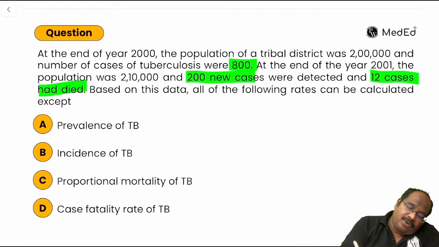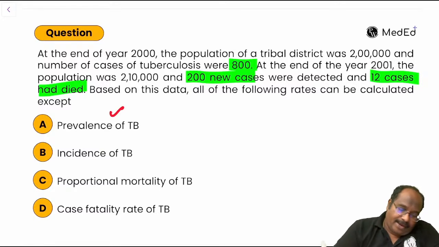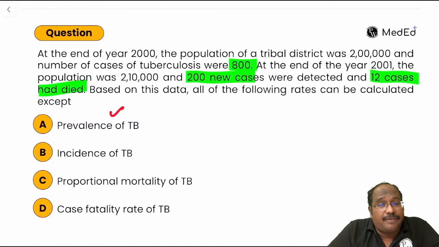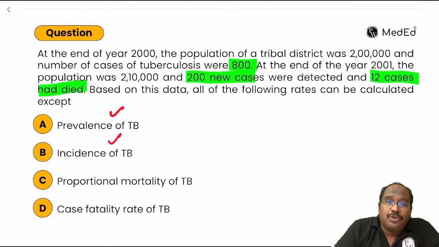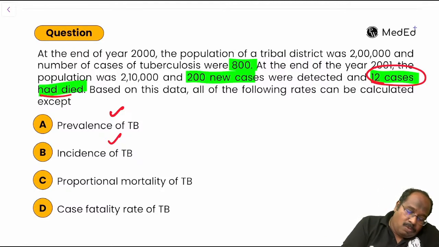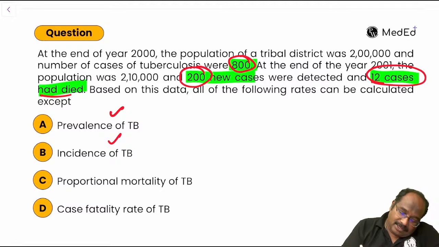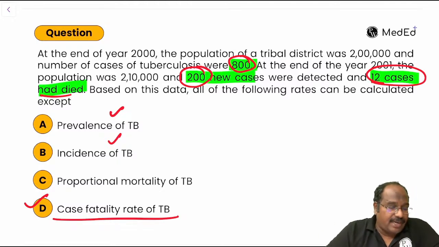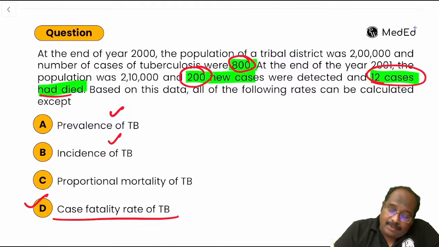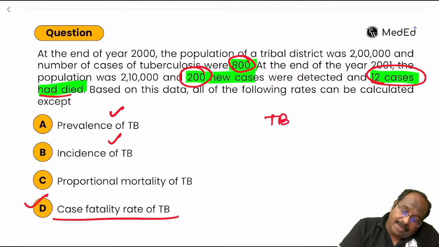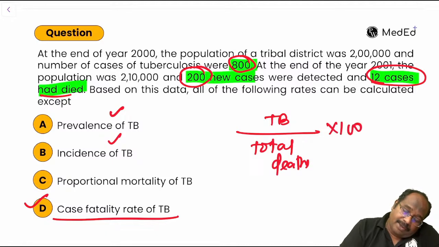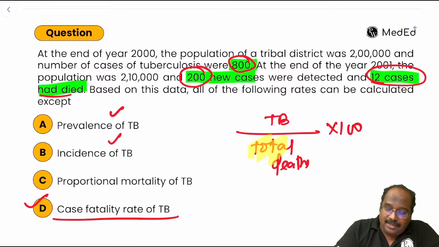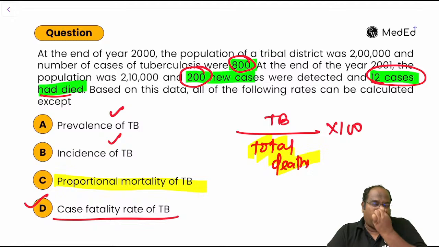Since old cases and new cases are there, you can find prevalence. Incidence is there, since new cases are there, that you can also find. 12 cases died and we know the total number of cases, so case fatality rate you can also find. Proportional mortality rate, what is the formula? Deaths due to the cause divided by total deaths, multiplied by 100. We don't have the value of total deaths. So the answer is proportional mortality rate.